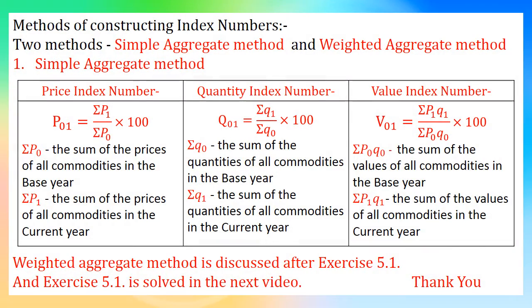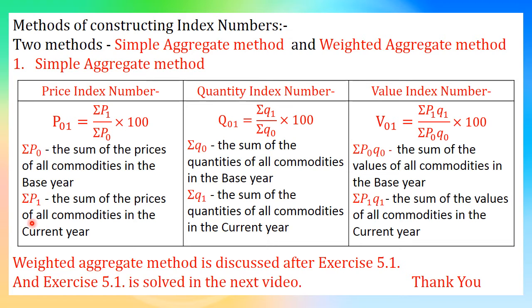The methods of constructing index numbers. There are two methods. They are simple aggregate method and weighted aggregate method. In simple aggregate method, the formulas for finding the three different index numbers are: price index number P01 is equal to sigma P1 upon sigma P0 into 100, where sigma P0 is the sum of the prices of all commodities in the base year and sigma P1 is the sum of the prices of all commodities in the current year.